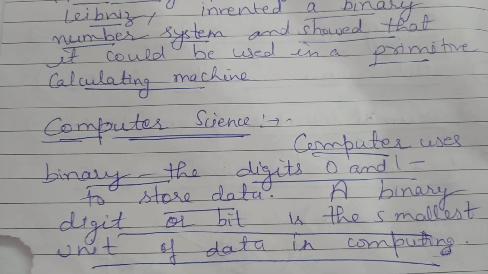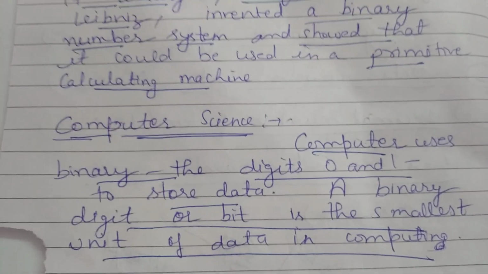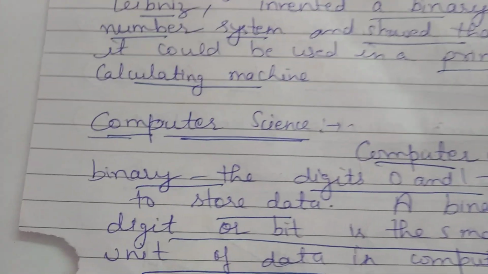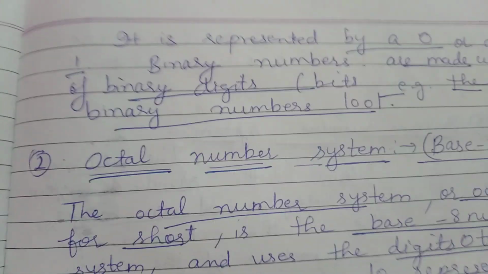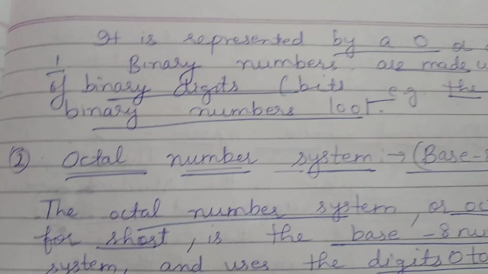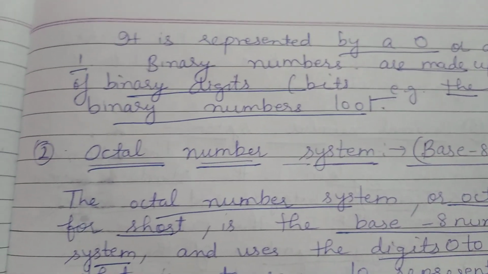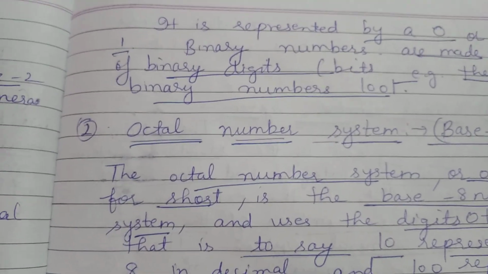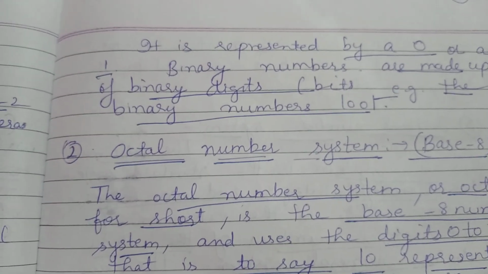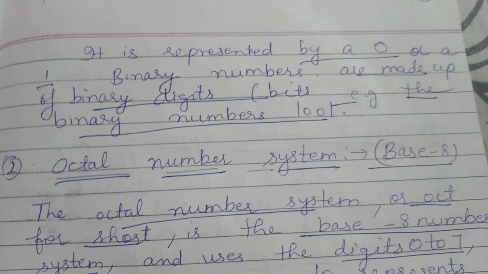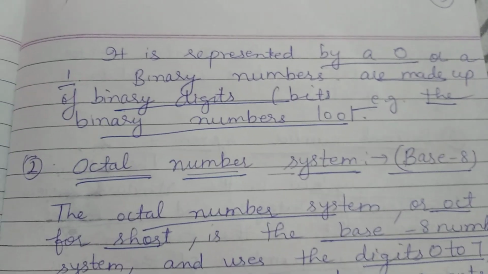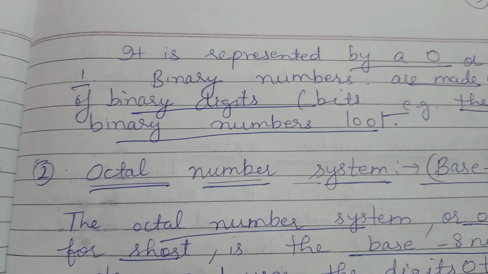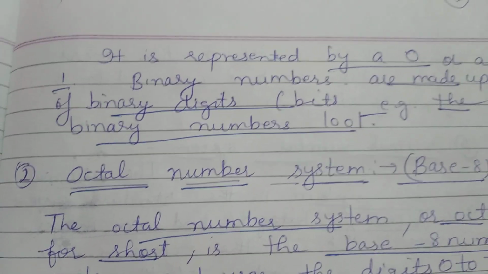Sometimes the question comes: which is the smallest unit of data in computing? Binary digit or bit. It is represented by a 0 or 1. It means that the binary number system in computer science is represented as 0 or 1. Binary numbers are made up of binary digits, also called bits. For example, the binary number 1001.